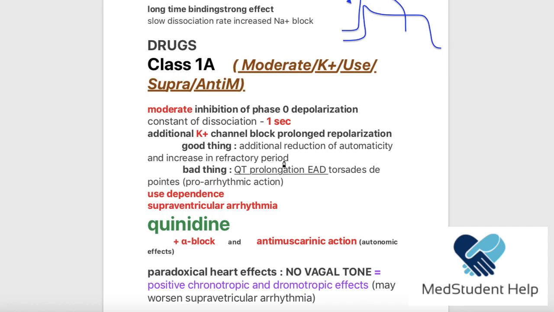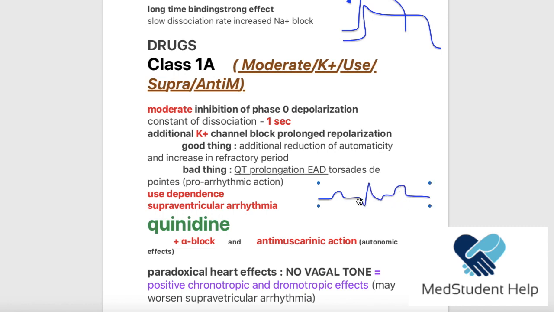Why? Because when I explained the types of arrhythmias, we said that if there was a QT prolongation, like when you see a P wave and then a Q, R, S, T, okay?